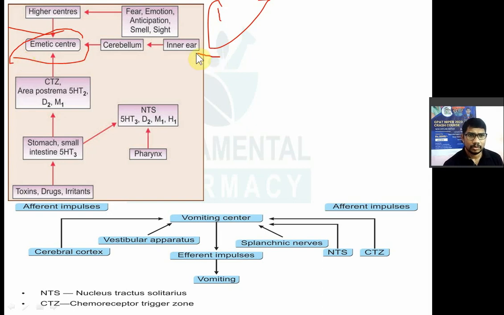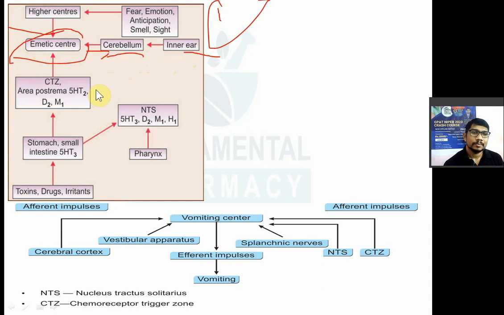The second reason for vomiting: if you are traveling in a bus, there is a continuous alteration of the head and your body tries to maintain a balance, and that stimulates the balancing center in the cerebellum, which also stimulates the vomiting center, resulting in vomiting.